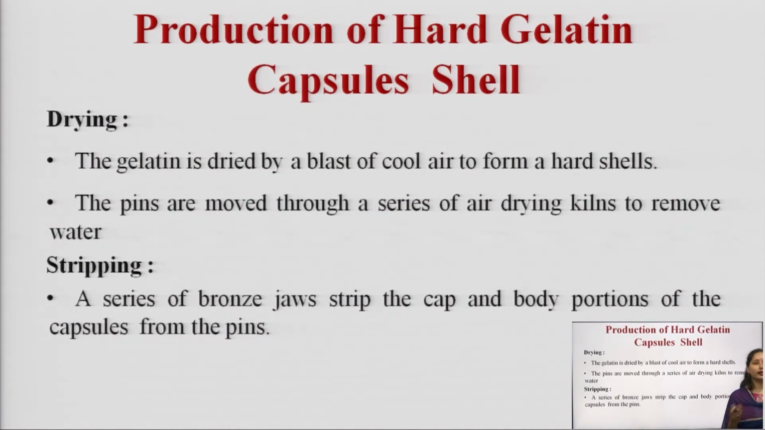Then drying. The gelatin is dried by a blast of cool air to form a hard shell. Now, the pins are subjected to a series of air dry kilns to remove water. The molds are subjected to cool air so that the gelatin film gets solidified over the pins. Now, stripping. In this process we strip the cap and the body portion. A series of bronze jaws strip the cap and the body portion of the capsule from the pins.